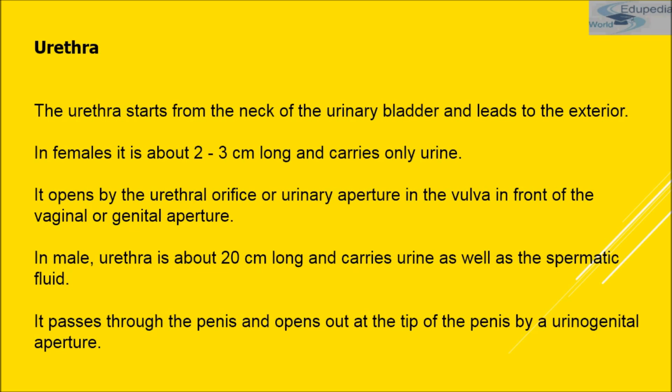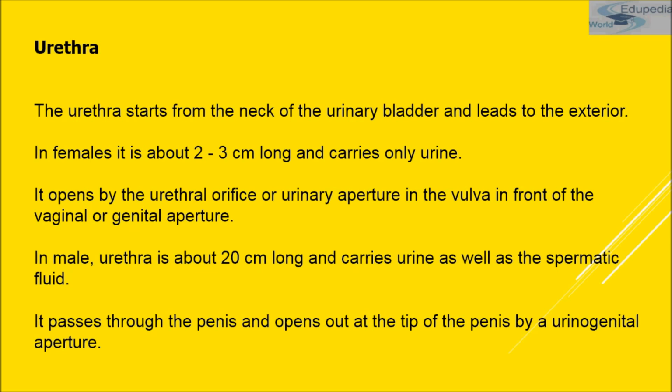Now, what are the functions of the urethra? In males, the urethra is a common passage for urine as well as semen to the exterior. Whereas in females, the urethra carries only urine. Okay, and by the urethra, expulsion of urine from the urinary bladder takes place, which we call micturition, and it is a reflex process, but in grown-up children and adults it can be controlled voluntarily to some extent.